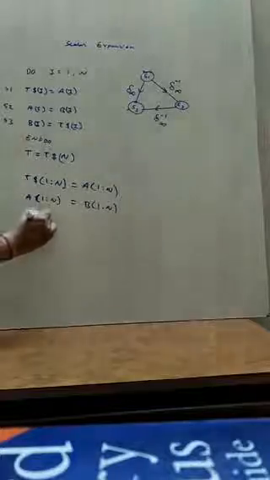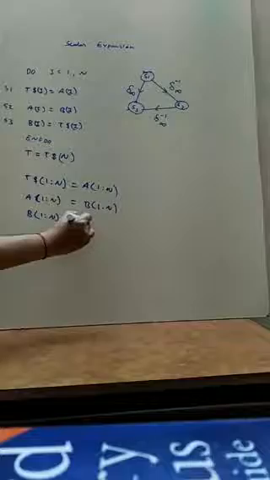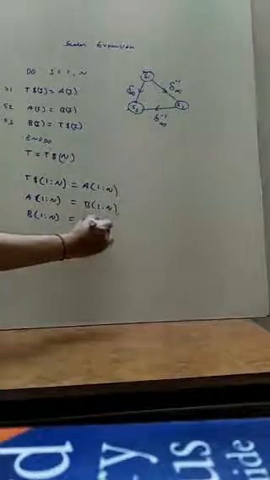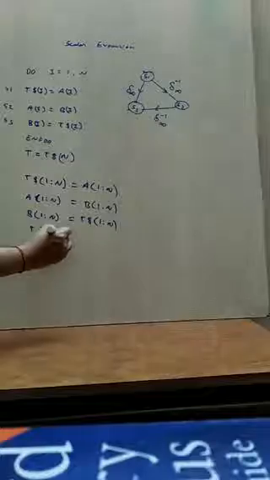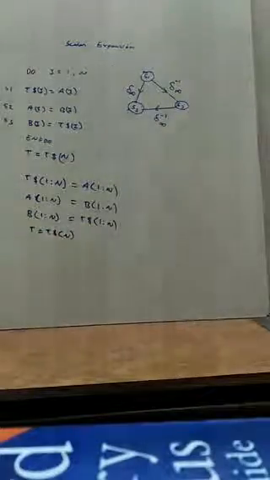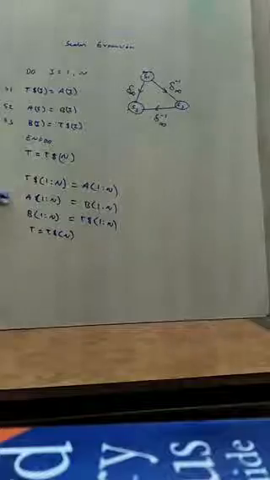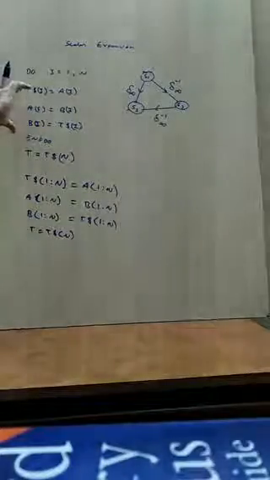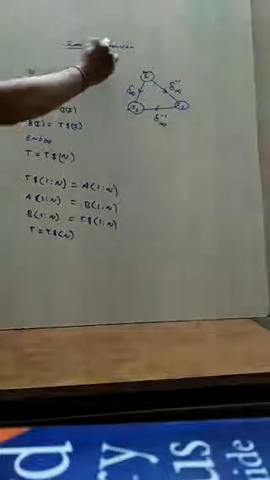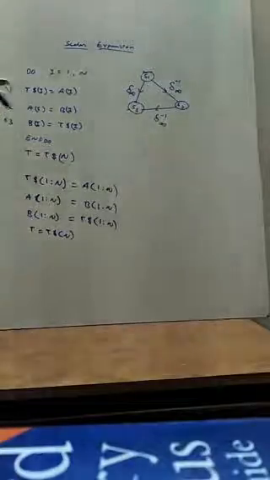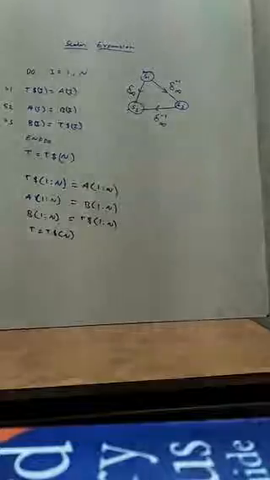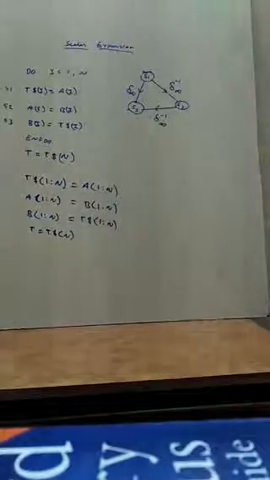Third would be B of 1 to n is equal to T$1 to n. And then at the end, T is equal to T$n. Okay, so this is a vectorized equivalent of the original program. By using scalar expansion, we have converted a non-vectorized program into a vectorized program. So with the help of scalar expansion, you can vectorize a program.